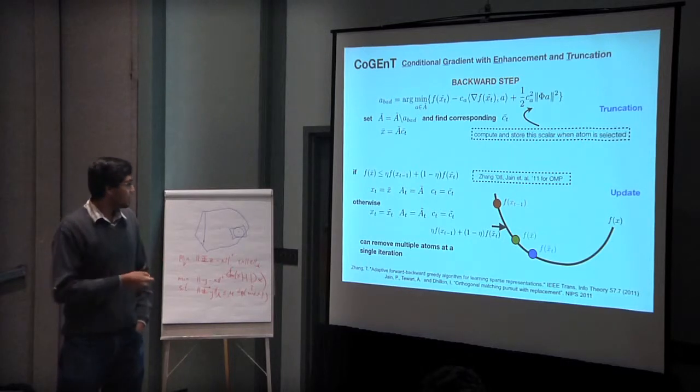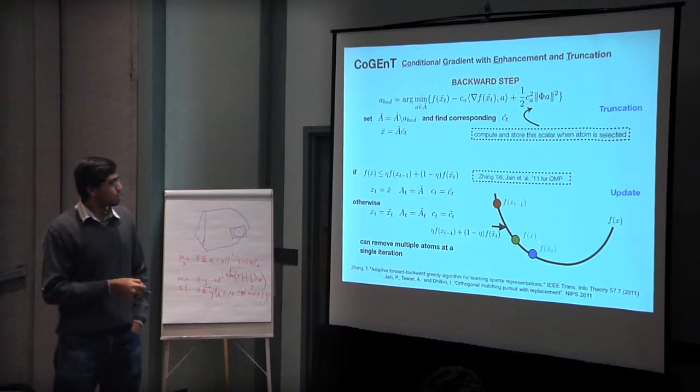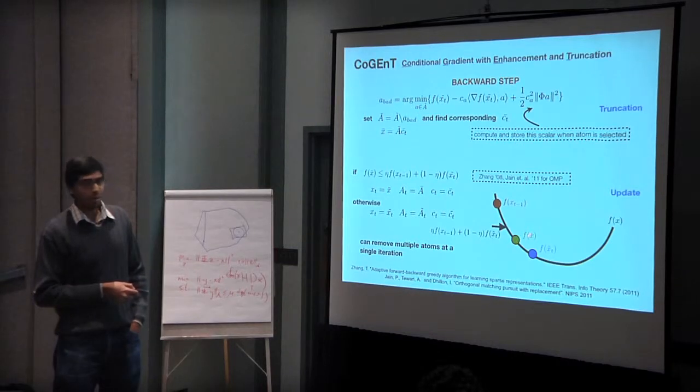So in the process of removing multiple atoms, what you could do is you do this, find an x bar, then think of that as your new iterate, find another x bar.